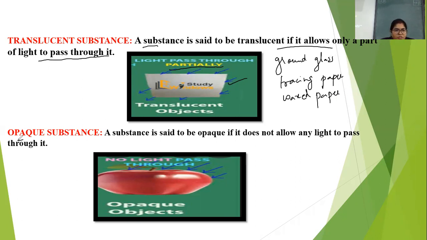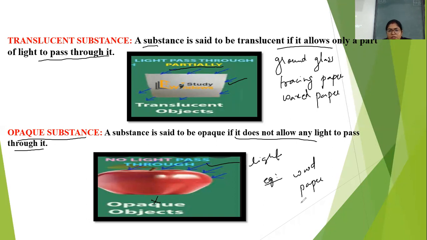Next, the opaque substance. What is an opaque substance? A substance is said to be opaque if it does not allow light to pass through it. It will completely obstruct the path of light. See, this is an apple and this is the light. When the light falls on the apple, it is not passing through it, right? Likewise, you have so many examples like wood, paper, chair, book. All these are examples of opaque substances, which do not allow light to pass through them.